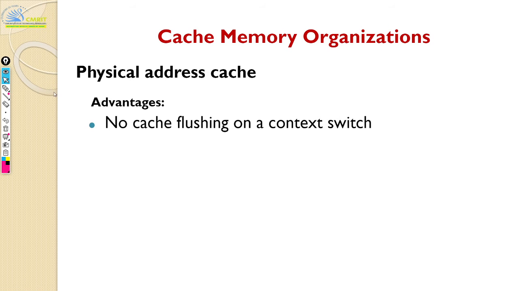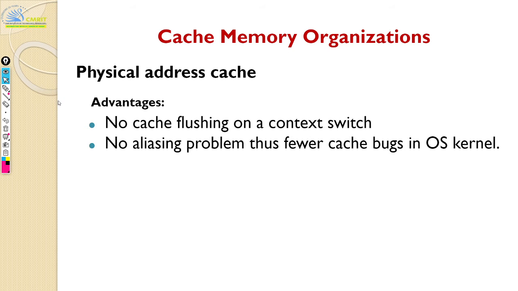So the advantages of physical cache is there's no cache flushing on a context switch because everything is physical. So you don't have to pretend anything to your CPU. Whatever the cache has is what the actual data is also. And there's no aliasing problem. Aliasing problem comes when there is more than one virtual address. And then you have a simplistic design. Physical address caching is a very simple design because whatever address you get out of CPU, you translate it, and then everything else becomes physical, correct?